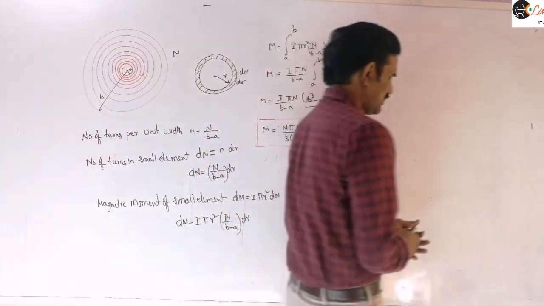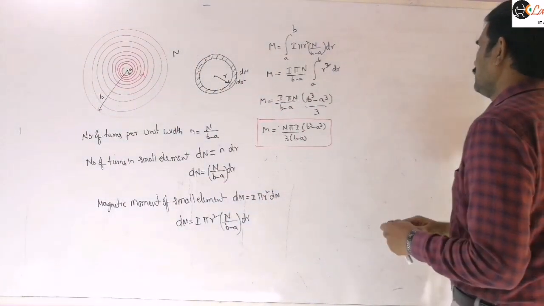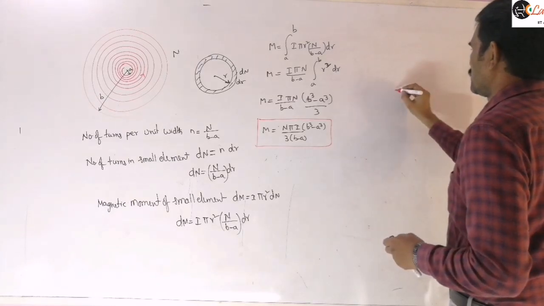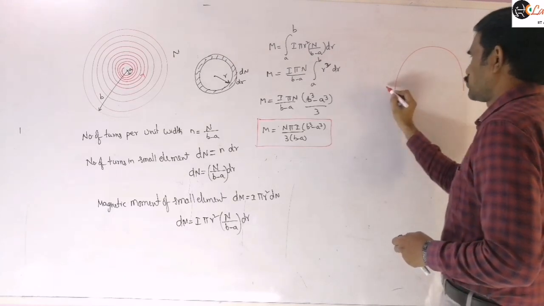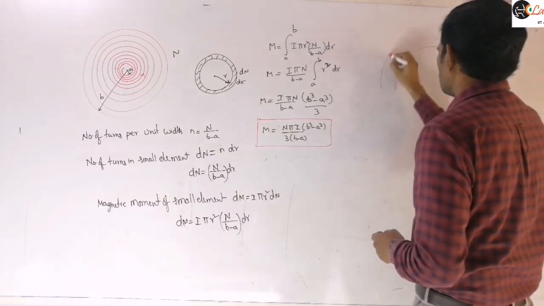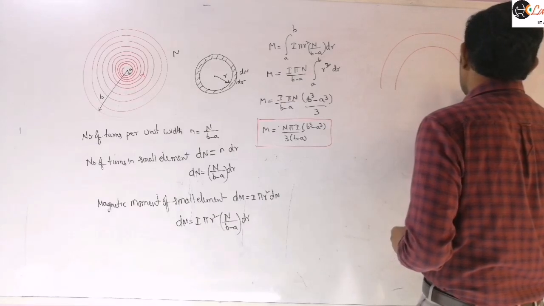Next let us draw this one here. This is a semicircular tube, a semicircular hollow pipe.